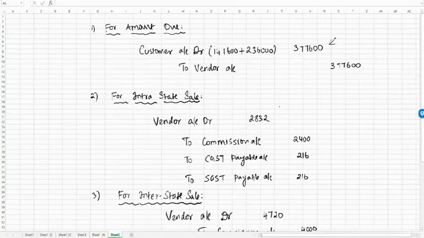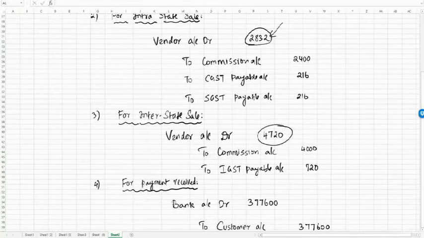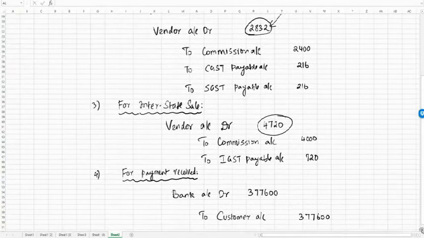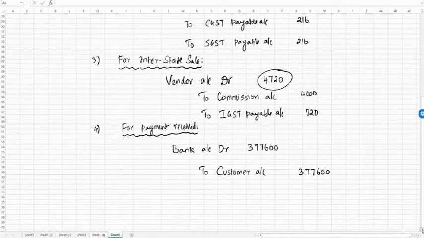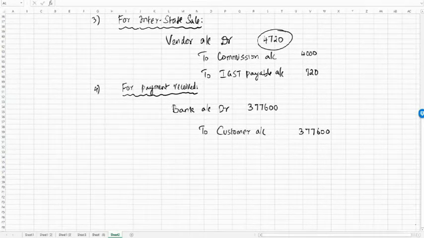But if you notice, the vendor also has an obligation to the e-commerce operator for this 2,832 and for this 4,720. So when the e-commerce operator makes the payment to the vendor, he will be deducting these two payments and only the net amount will be paid to the vendor.